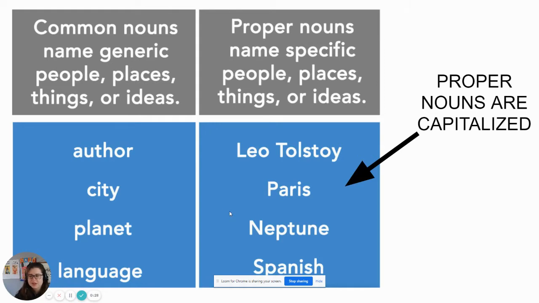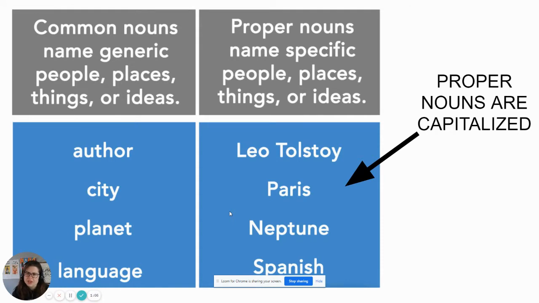So when we talk about nouns, there are two categories of nouns: common nouns and proper nouns. Common nouns are just kind of generic people, places, things, or ideas. So things like author, city, planet, language, marker, pencil, phone, couch. You could look around whatever space you're in right now, and I guarantee you could name probably 20 things that are in that space right now, okay?